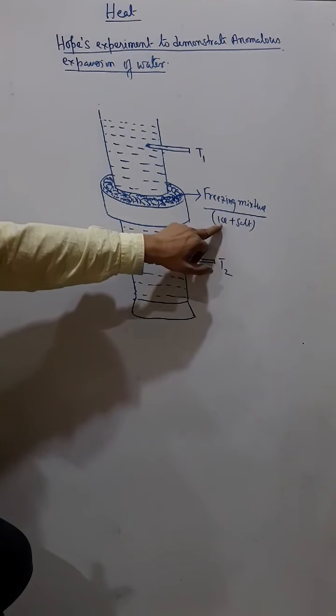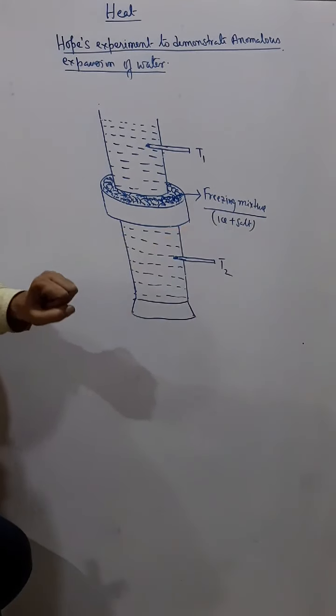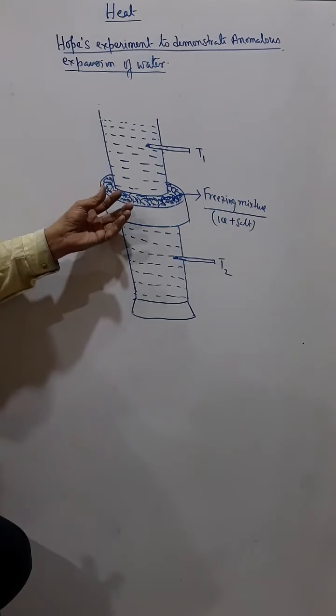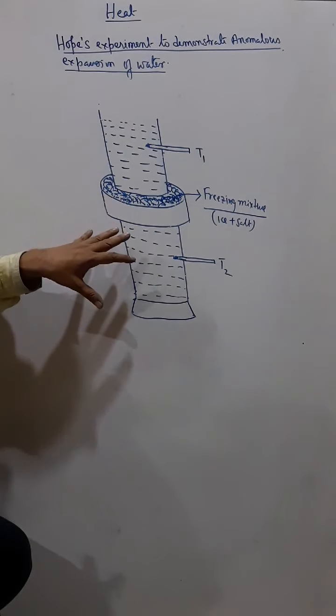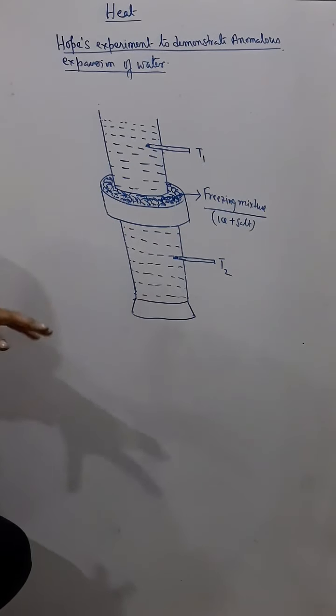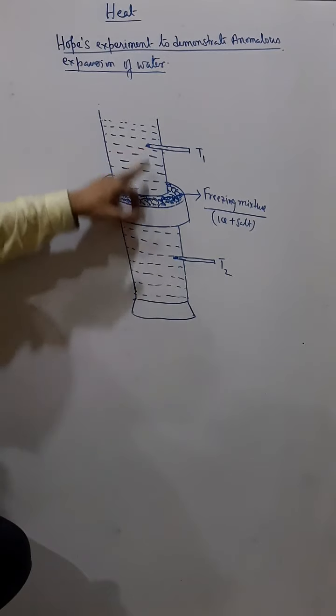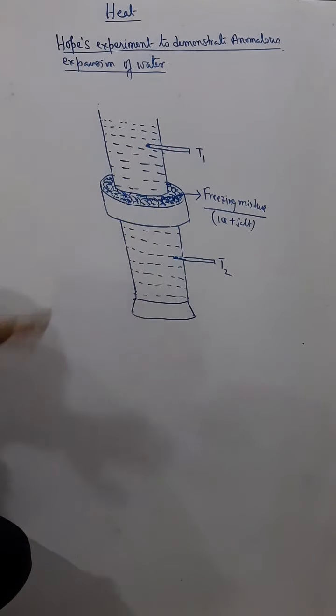It is a mixture of ice and common salt, because normal ice is at 0 degrees Celsius, so it is cold, but when we sprinkle some common salt in it, then it becomes further cool, around minus 20 to 22 degrees Celsius. So freezing mixture is much colder than normal ice, hence freezing mixture is used. And you can see there are two thermometers, T1 and T2, to record the temperature.